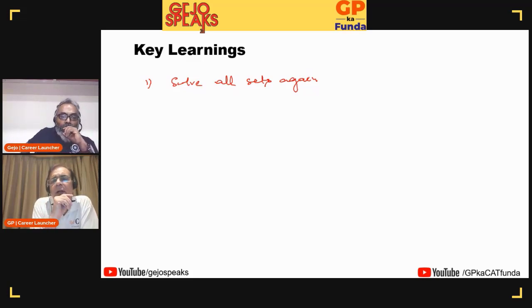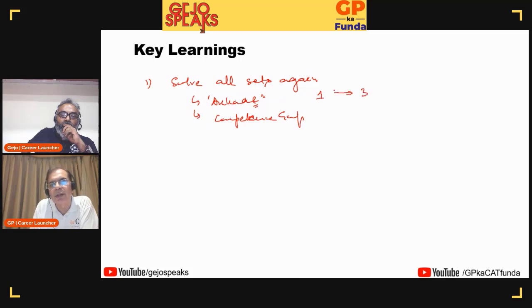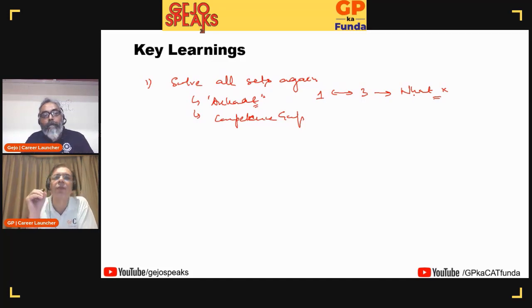Why do you need to solve again? To find out what is your Aukat score, what is your Aukat, and if you can identify your Aukat, it'll also tell you what is your competence gap. Pardon the spelling. So you need to get the Aukat score. You found in the paper you did only one set. After the paper, you're able to do three sets. This is the gap which you need to look at. And then ask yourself, what did I do wrong? What was the incorrect behavior that I had in the paper because of which I was not able to achieve my Aukat score? That's the first question to ask yourself.